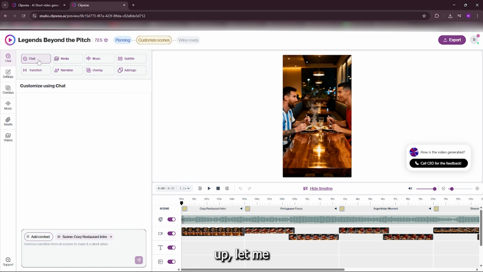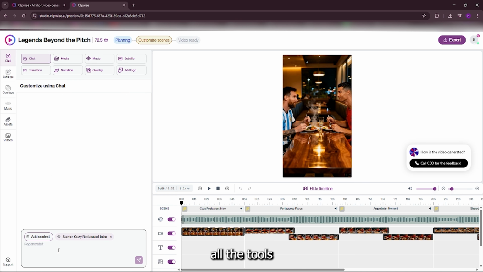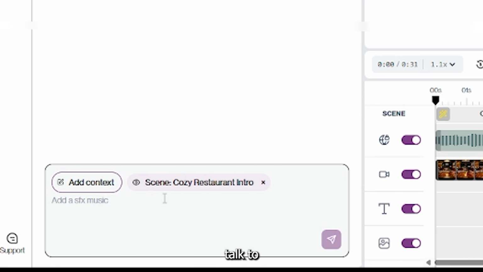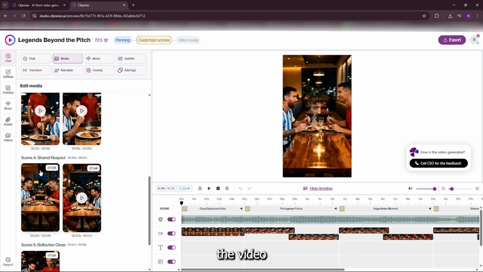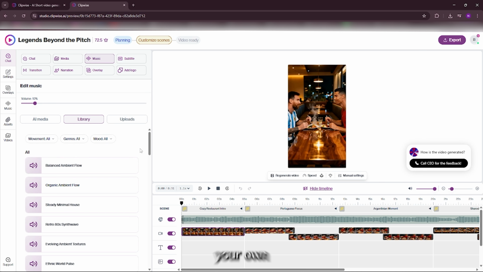Alright, before we wrap up, let me quickly show you the core features inside Clipwise, because this is where a lot of people actually spend their time customizing their video. On the left side, we've got all the tools you can use to edit your scenes. First, there's Chat, which lets you literally talk to the AI like a teammate. You can ask it to fix scenes, rewrite lines, change visuals, anything, and it updates in real time. Next is Media, where you can add your own clips, images, or assets if you want to personalize the video more. After that, we have Music, where you can choose background tracks or upload your own audio.